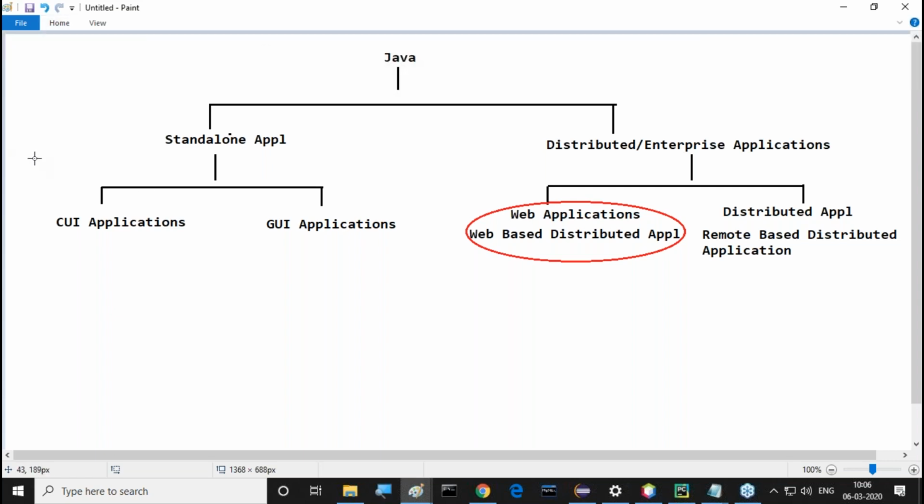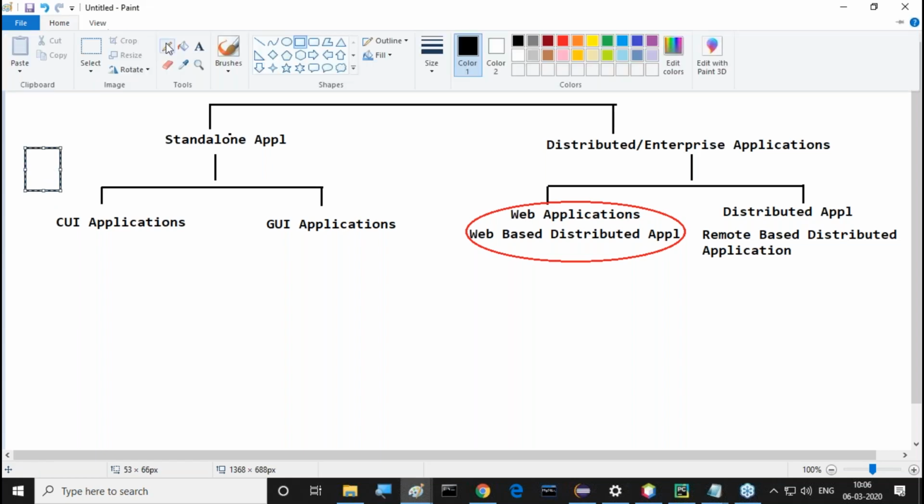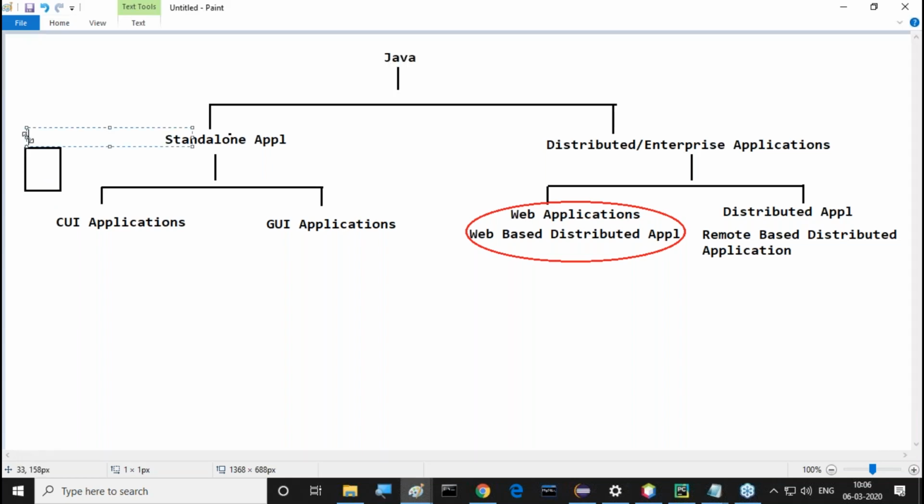See, for example, I prepared a program, say add.java. My file is Add.java. Think of it as a CUI application only. CUI means character user interface application. Some people give their own definition, command user interface.